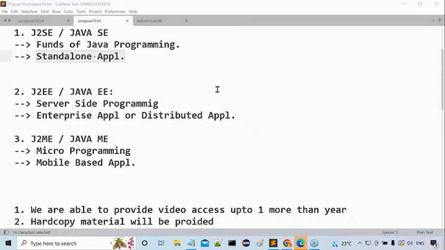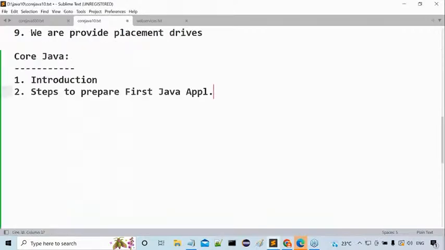Inside the steps to prepare the first Java application, I have to show how to download Java software from the internet, how to install Java software in our setups, which we require to write Java programs in our system. Then after that, how to write the basic Java program. What is the simple structure for writing a Java program? Then after that, how to compile a Java program. Then after that, how to execute a Java program.